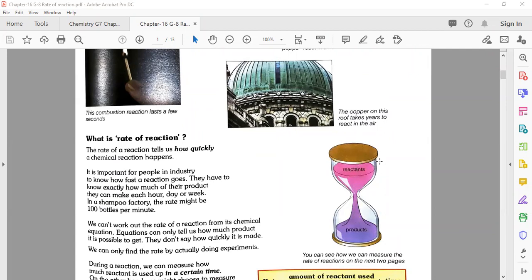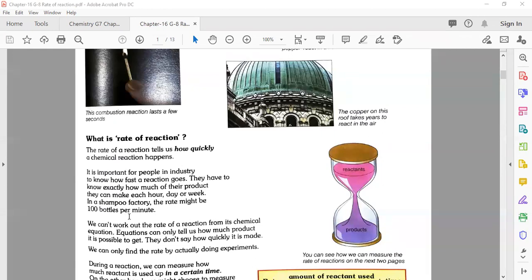Why do we need this more? Because the people or a person who works in industry, they know these things very well. For example, it is important for people in industry to know how fast a reaction goes. They have to know exactly how much of their product they can make each hour, day or week. In a shampoo factory, the rate might be 100 bottles per minute for packing or for filling. So in industry, that is a very important point to understand.